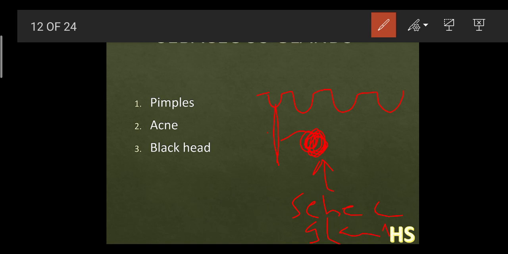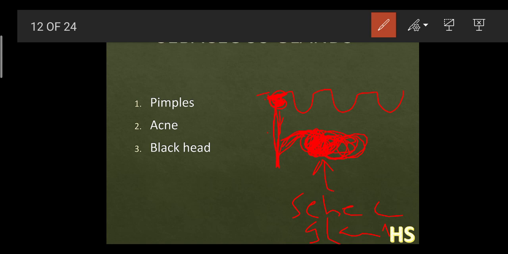It is called a gland because it helps to secrete this oiliness. This sebaceous gland secretes the oil. It gets transported toward the hair and reaches your skin. The oil gets secreted from this region and goes into your hair, and the oil gets collected on the top part, and that is why there is a condition called pimples.